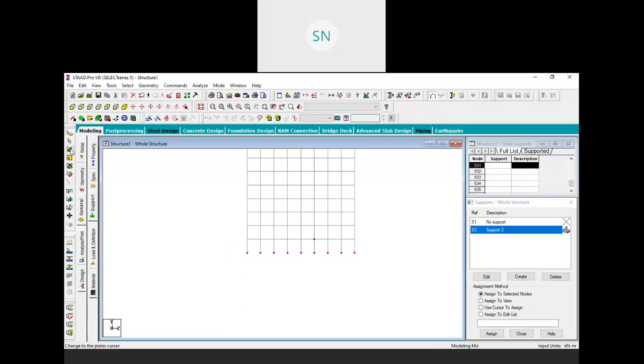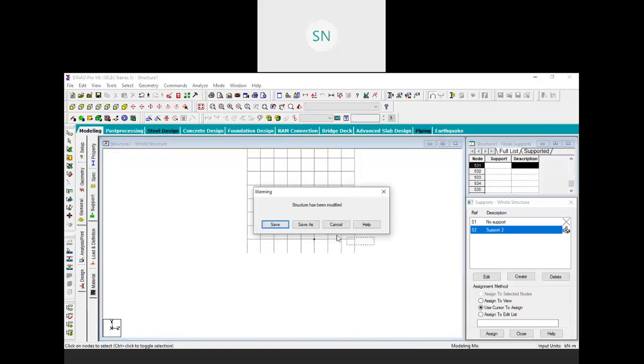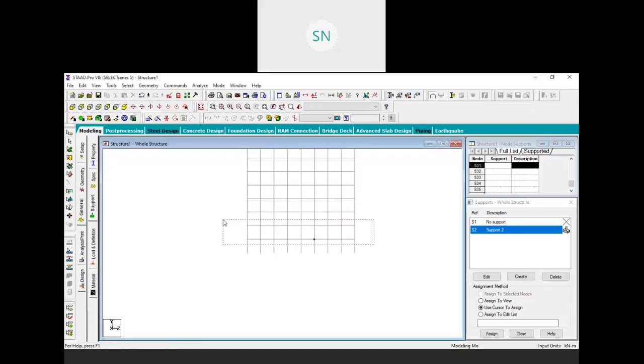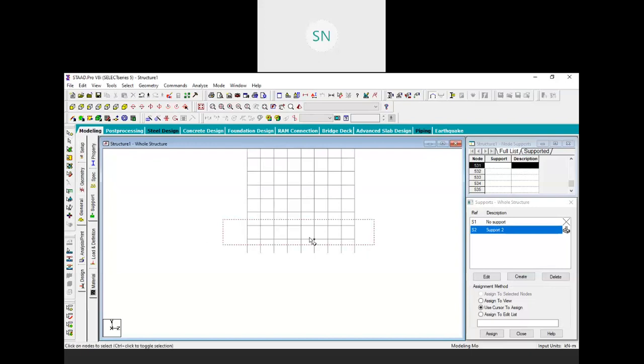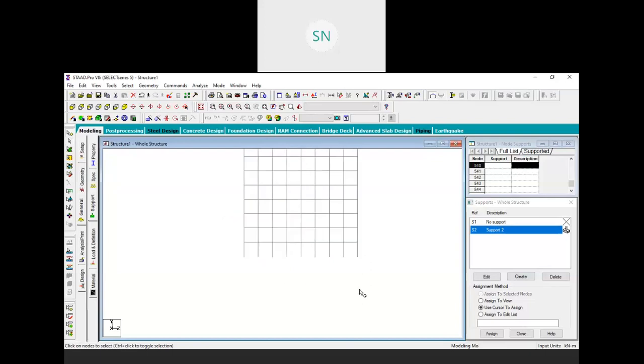See, we have different types of cursors over here. If you choose beam cursor and you are going to select anything, that beams will be selected. If you choose nodal cursor and you are going to select anything, only the nodes will be selected, not the beams. Beams will not be selected. Nodal cursor, and here we have, see, right? So we need to select only these bottom nodes, and click on the assign to selected node, assign, and yes. So these supports are assigned.